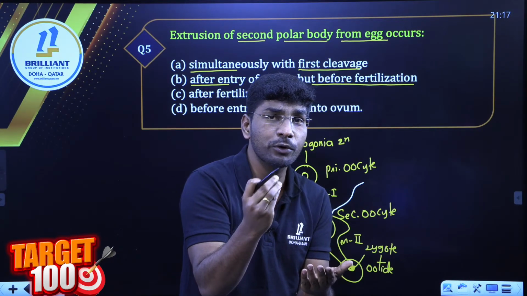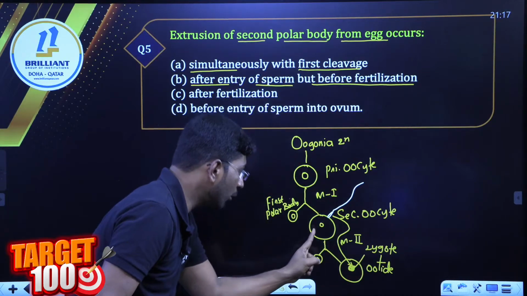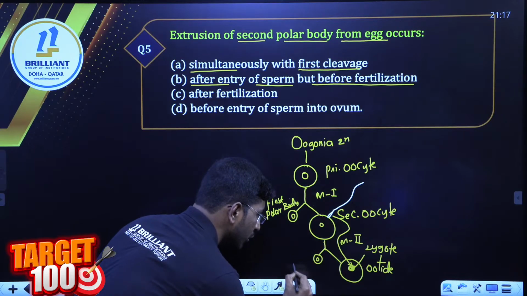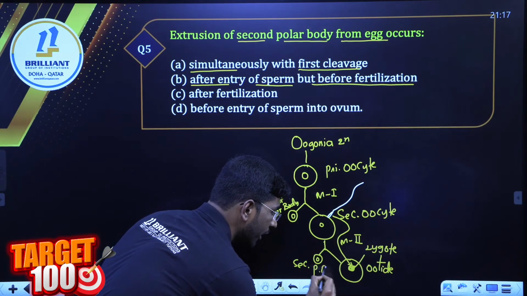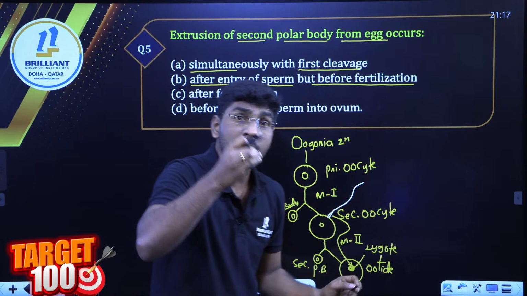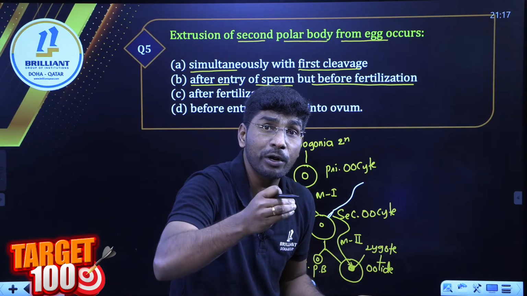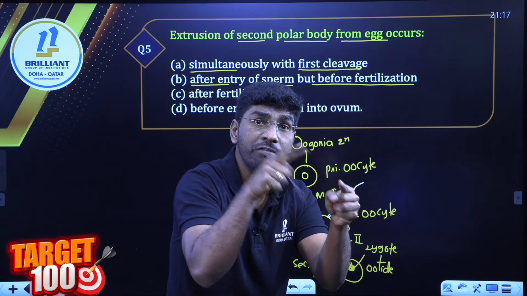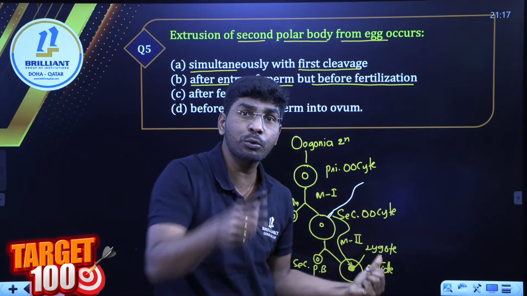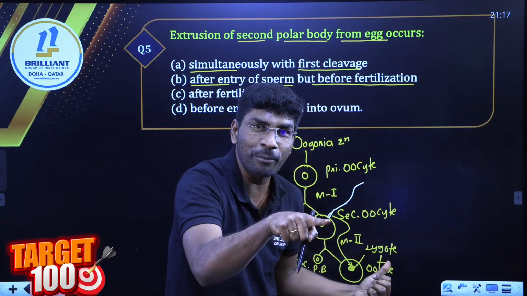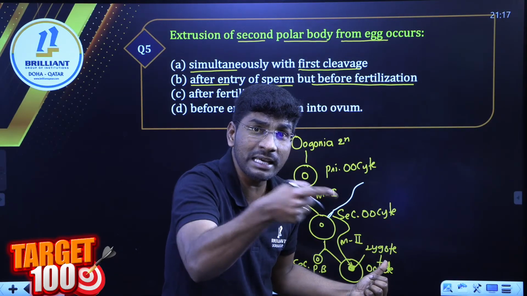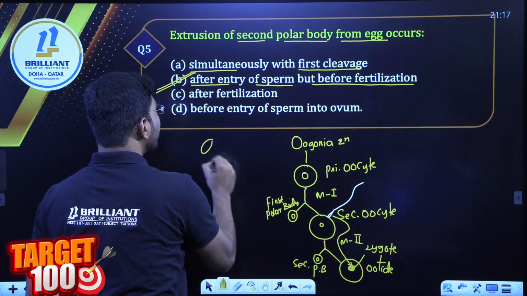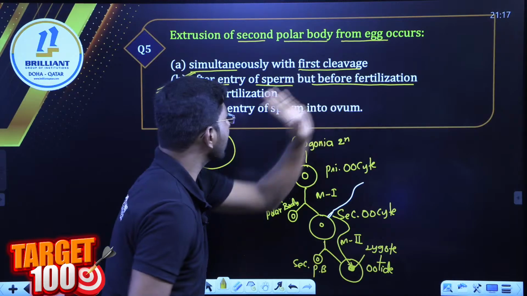Students, remember all of you, when the ootid forms, look here, the secondary oocyte after meiosis 2 gives the second polar body, this is called the second polar body. And what is this? The ootid. When the male haploid nucleus fuses with this ootid, that is called fertilization. So before fertilization the ootid has to form. Right? With the ootid only the male gamete is going to fuse. Remember all of it. So our answer is after entry of sperm, before fertilization.